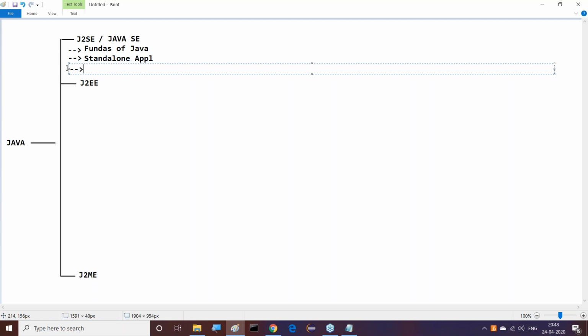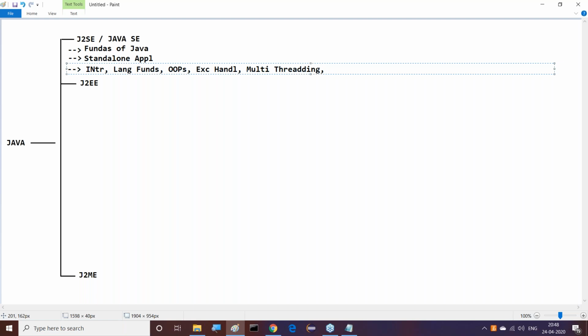All right. Now, let us see inside this J2SE part. Maybe some introduction part, then language fundamentals. After this, object orientation, and next one is exception handling, and next multi-threading.